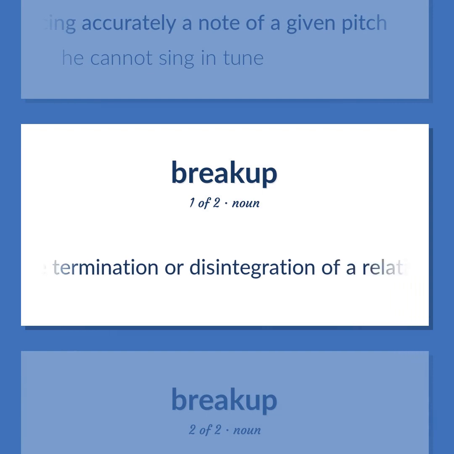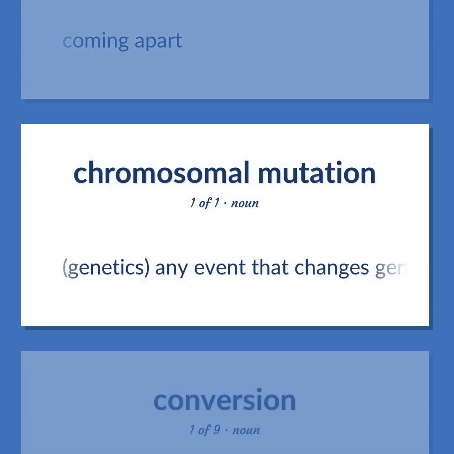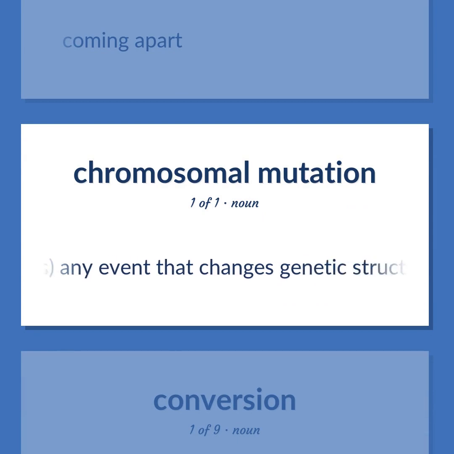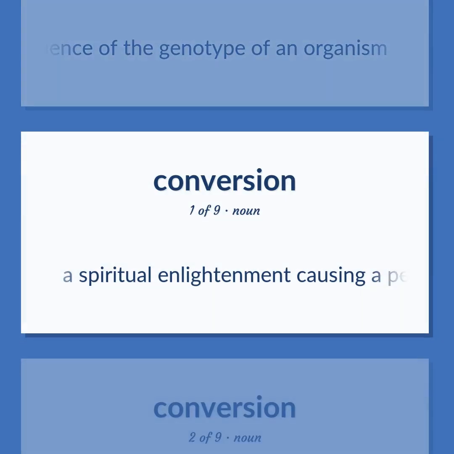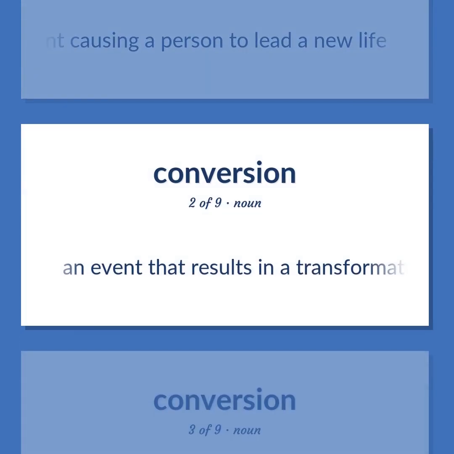The termination or disintegration of a relationship, between persons or nations. Coming apart. Genetics. Any event that changes genetic structure. Any alteration in the inherited nucleic acid sequence of the genotype of an organism. A spiritual enlightenment causing a person to lead a new life. An event that results in a transformation.